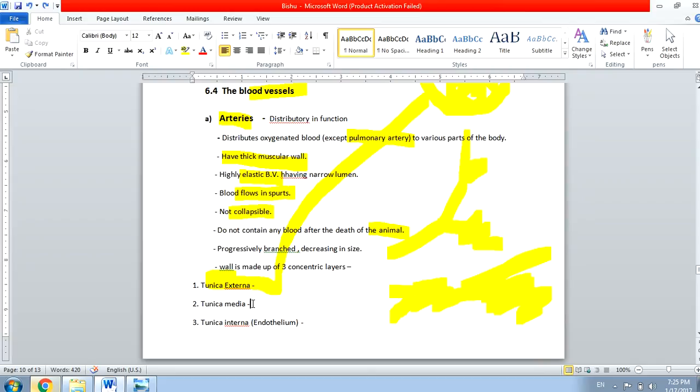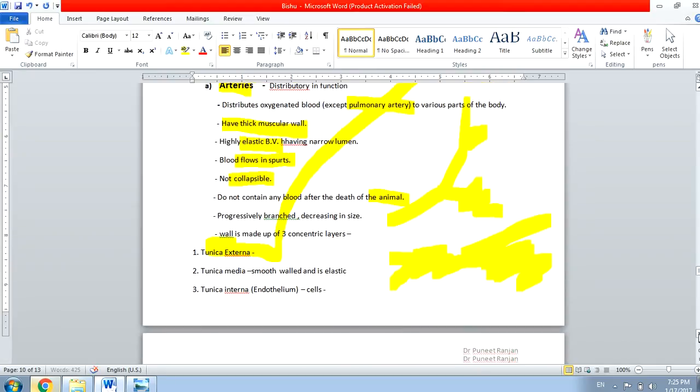While the tunica media is made up of elastic and smooth muscles. It is smooth walled, and it is elastic. While the tunica interna is made up of endothelial cells, or you can also say it is the innermost layer, and here the cells are there, and these cells are called the endothelial cells.